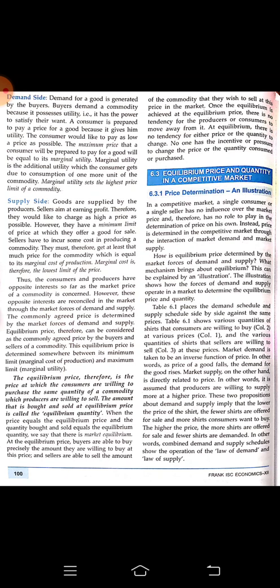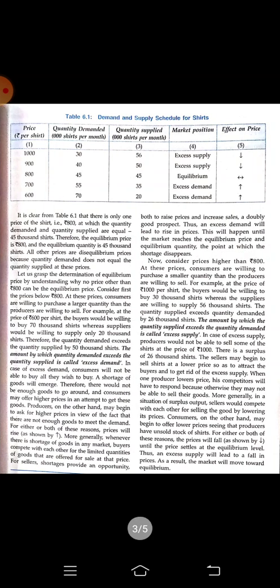Next in your book we are having the equilibrium price and quantity in a competitive market. Okay, we are analyzing the competitive market right now, and we will do this with the help of a demand schedule. We are having a schedule given in your book. You can see table 6.1, demand and supply schedule for shirts. So what is the demand and what is the supply? We will try to understand it with the help of a single schedule, and in a single table we will try to analyze it.